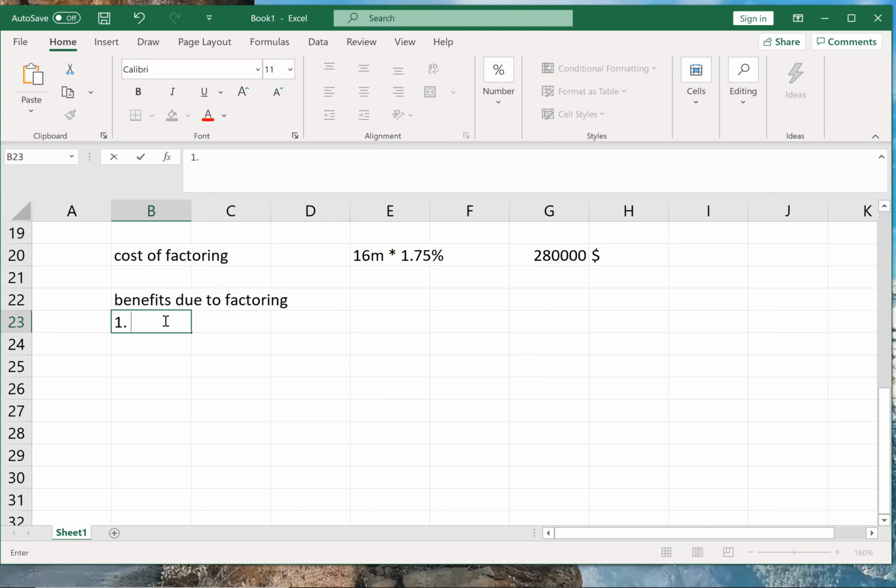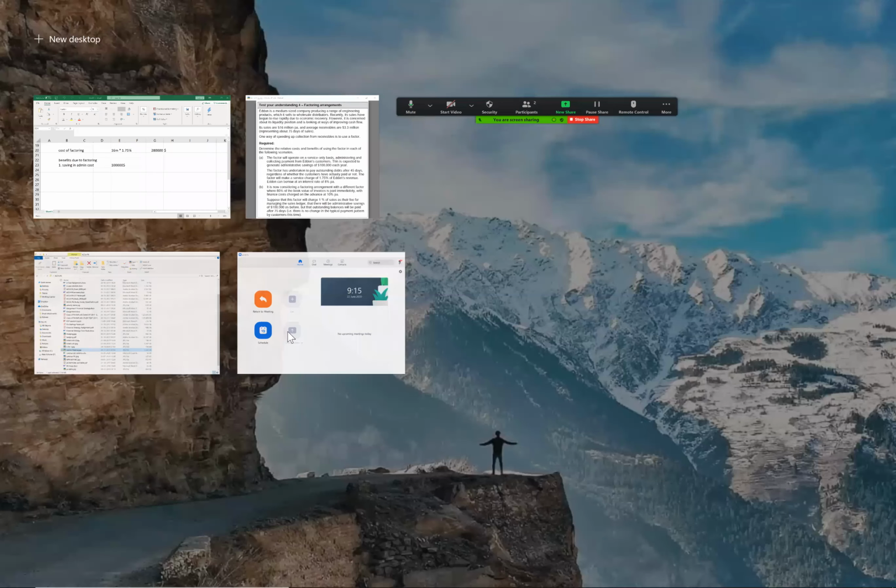First benefit is what? Saving in admin cost. That is straightforward given. How much is the saving? $100,000. Clearly they have mentioned it. The factor will operate and this is expected to generate admin savings of $100,000. Straightforward given. What is the second saving?